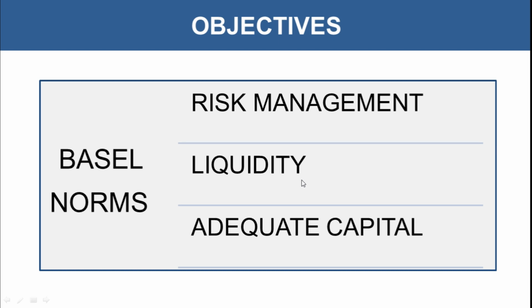Then liquidity. Capital adequacy norms also provide that banks should have liquidity in their operations, in their business. So keeping capital aside in the form of tier 1 and tier 2 capital as compared to the risk weighted assets also ensured that liquidity is maintained in the bank. And as such, we saw that adequate capital, which we are talking about, was all about Basel norms, the objectives of Basel norms.